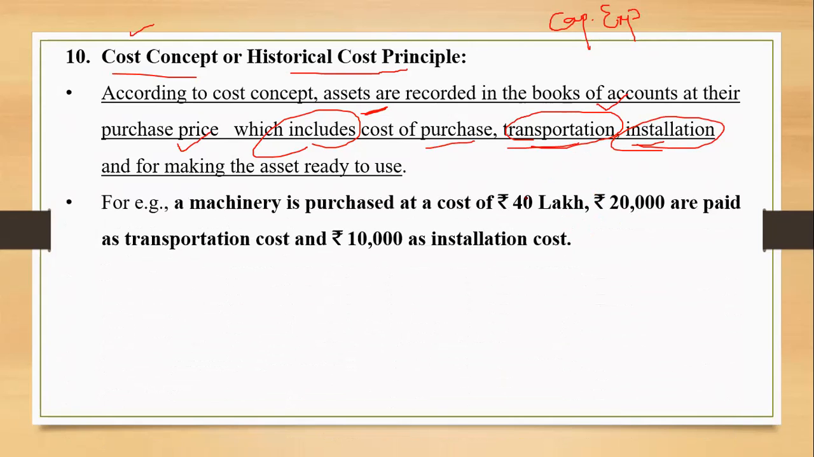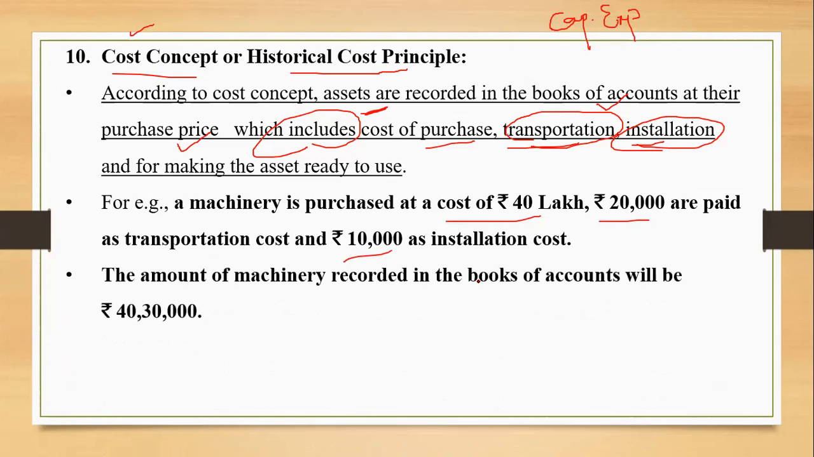Example: a machinery has been purchased at a cost of rupees 40 lakh. The amount paid for machinery is 40 lakhs, 20,000 is paid for transportation and 10,000 is paid for installation. Can you tell me what amount will be recorded as the cost price of the machinery? What amount should I write for machinery in my books of accounts? 40 lakh 30,000 is right. The amount of machinery recorded in the books of accounts will be 40 lakh 30,000. Just now I told you, for transportation and installation, we need not write any separate entry.